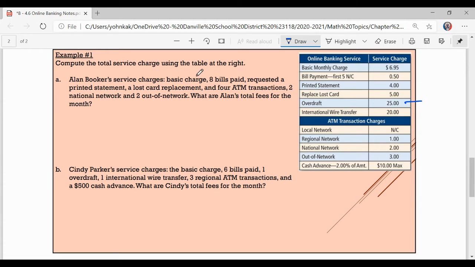So let's see. He's got the basic charge, which is $6.95. He paid 8 bills. Now, you get 5 for free, so that means he had 3 bills at 50 cents.